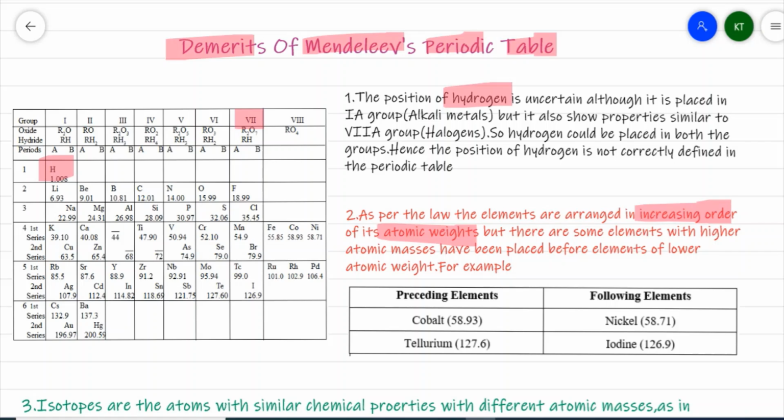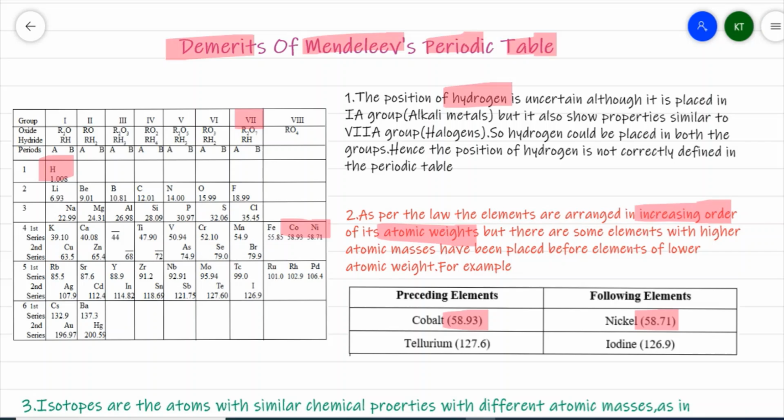The first example is cobalt and nickel. Actually, cobalt should come after nickel. Nickel should be ahead, because nickel's atomic weight is 58.71, and then cobalt should follow. But in order to adjust the properties, a slight adjustment in the position of the elements has been made. So cobalt, with atomic weight 58.93, has been placed ahead of nickel, with atomic weight 58.71.